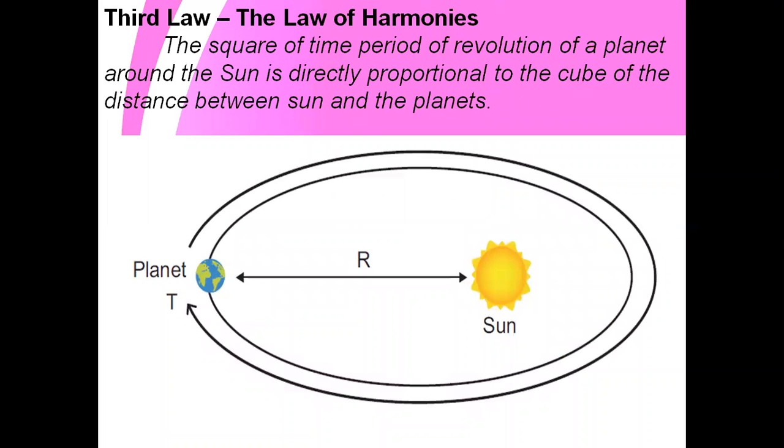So the third law is: the square of the time period of revolution of a planet around the sun is directly proportional to the cube of the distance between the sun and the planets. So this is the square of the time period of revolution of a planet. Okay, ஒரு பிளானட்டோட டைம் பீரியட், அதாவது டைம் பீரியட்னா டபுள் ஸ்கொயர் time period of revolution. So it is directly proportional to the cube of the distance between the sun and the planets.